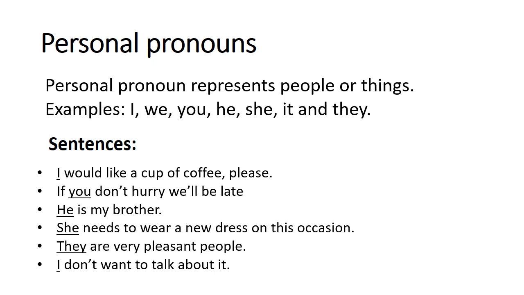I would like a cup of coffee, please. I have underlined I; it is a subject in this sentence. I in the second sentence: if you don't study, we will be late. You can see the underlined words here: you, he, she, they and I again. All these are used as a subject or as a person, personal pronouns in a sentence.